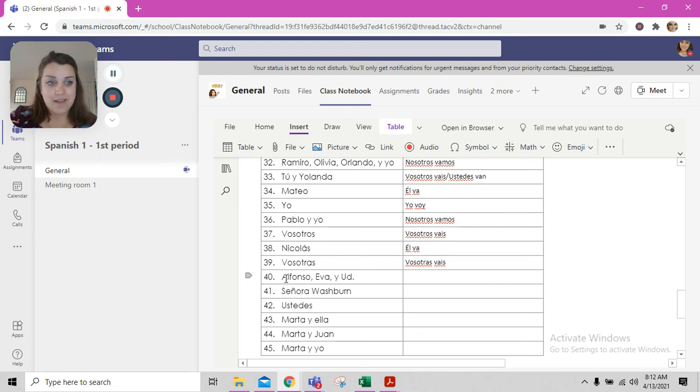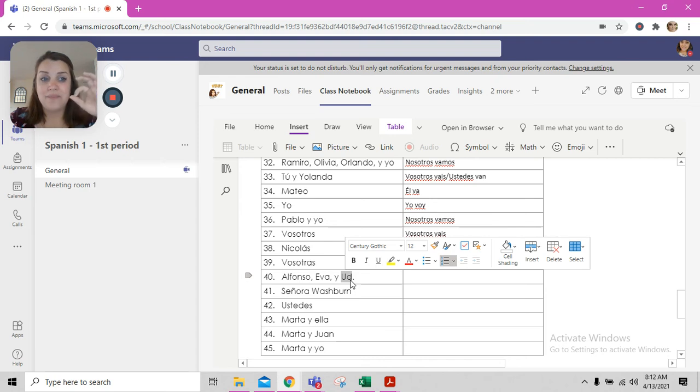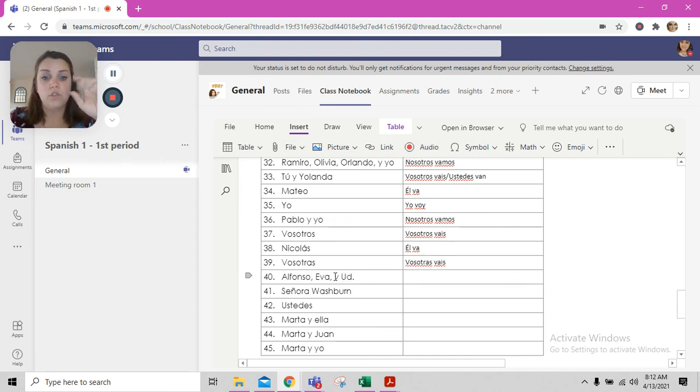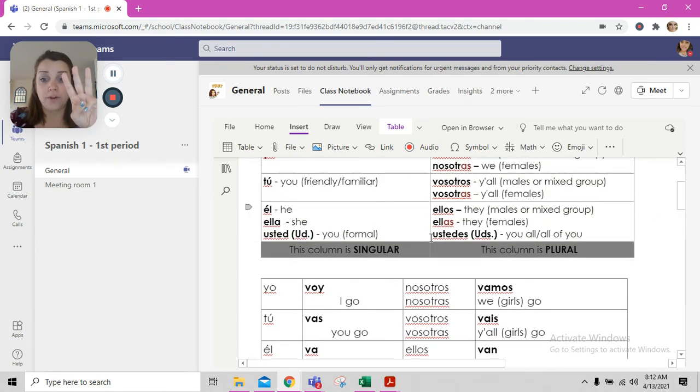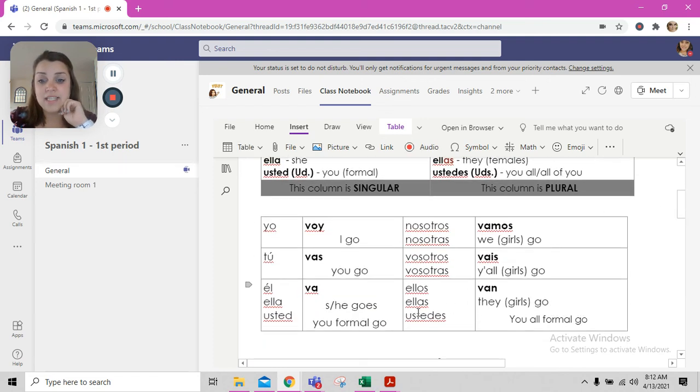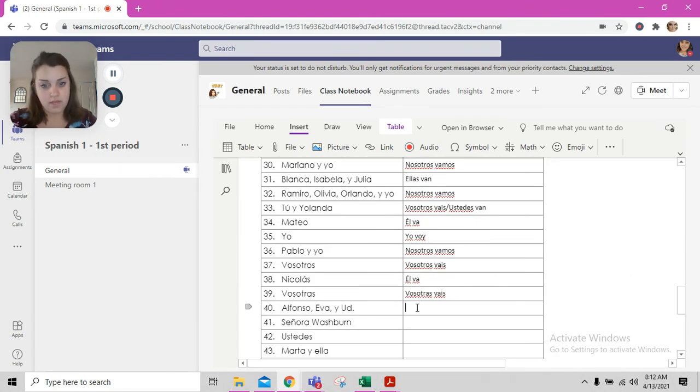Número 40. Alfonso, Eva, y usted. Now because this one says usted, we need to maintain that formality. So we've got Alfonso, Eva, and you formal. All right, that is plural. Usted is listed over here in the singular side. So we're going to keep this ustedes from the plural side. So we're finding ustedes. Van. Okay, so 40 is ustedes van.